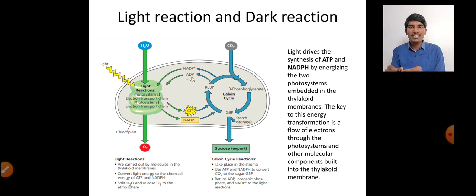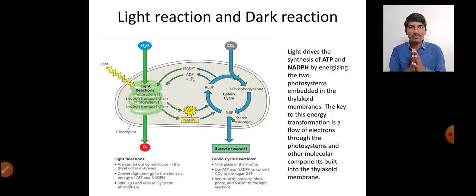These ATP and NADPH synthesized in the light reaction are utilized by the dark reaction cycles. Here in the dark reaction, the CO2 from the atmosphere is absorbed by the leaf and undergoes a cycle called the Calvin cycle, where the carbon dioxide is reduced to produce carbohydrates. Here the ATP and NADPH are utilized. So that is what the light and dark reaction is.